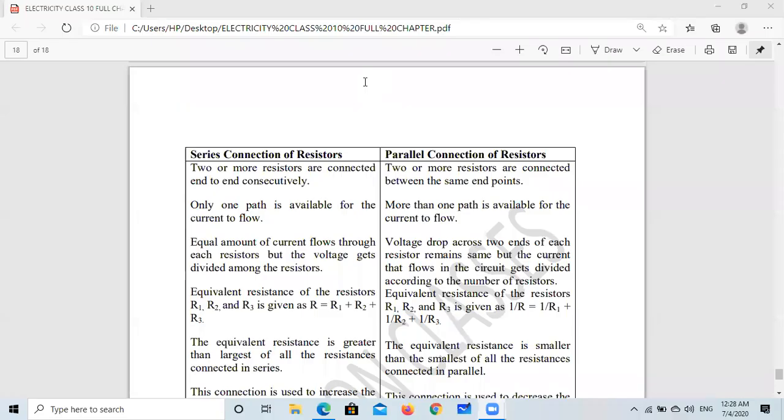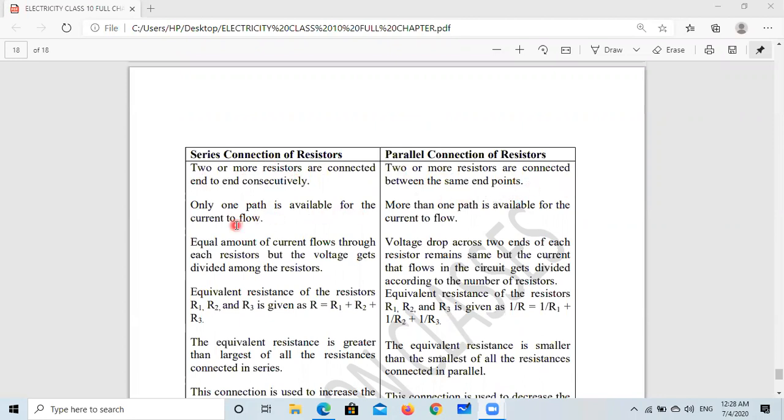Now we are going to end the session. Before that, to end this topic, we want to discuss the series connection and parallel connection again, because this is asked again and again in the exam. Again, I want to highlight a few important points related to these two. Two or more resistors are connected end to end in case of series. In case of parallel, two or more resistors are connected between the same endpoints.